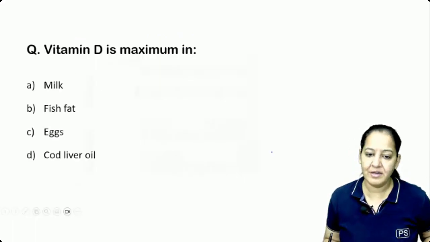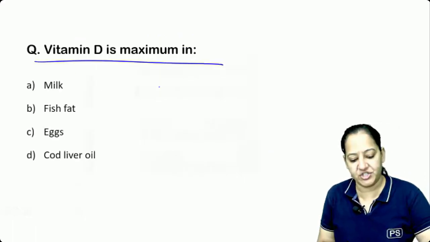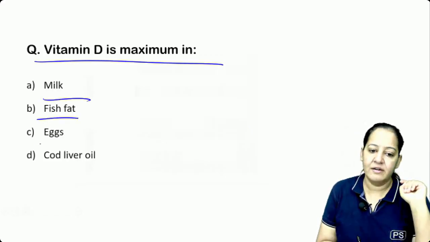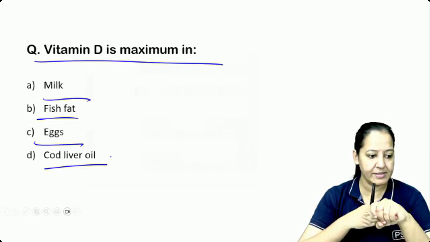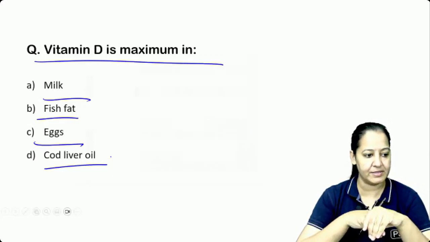Can we go ahead? Vitamin D is maximum in which food? Milk, fish fat, egg, or cod liver oil? What is the correct answer, please? Fast. Please, fast.